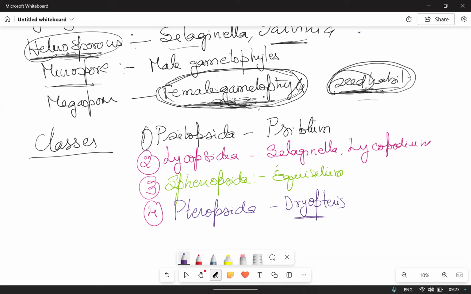The rhizomes of the male plants of Dryopteris filix-mas are used as an anthelmintic, to cure tapeworms and liver flukes. Also Dryopteris, Pteris, Adiantum. So these are the classes: Psilopsida, Lycopsida, Sphenopsida, and Pteropsida. So this is about the pteridophytes.